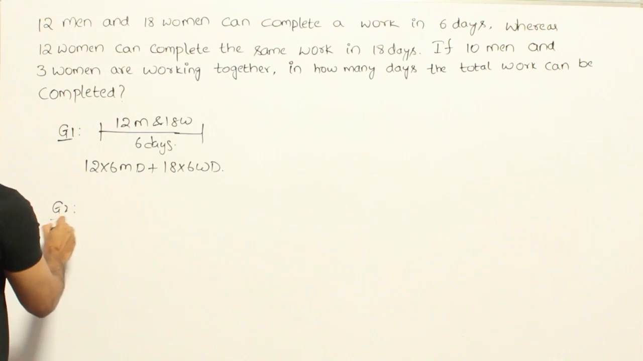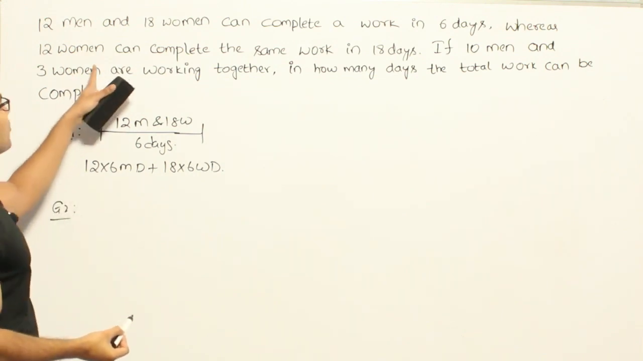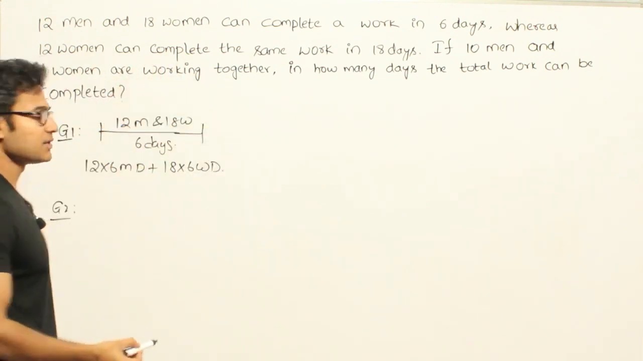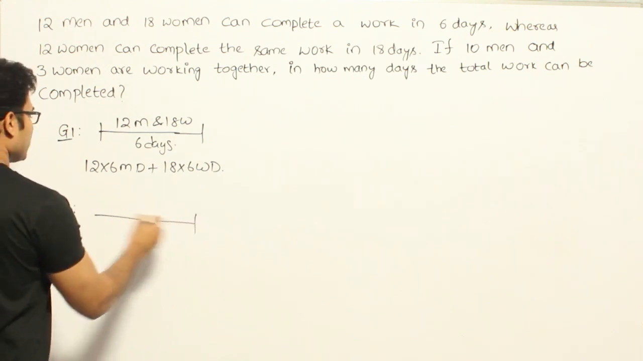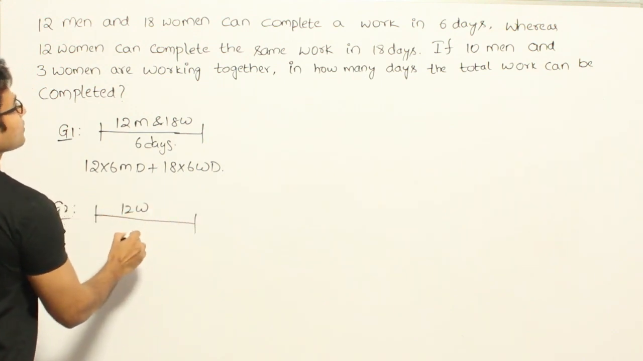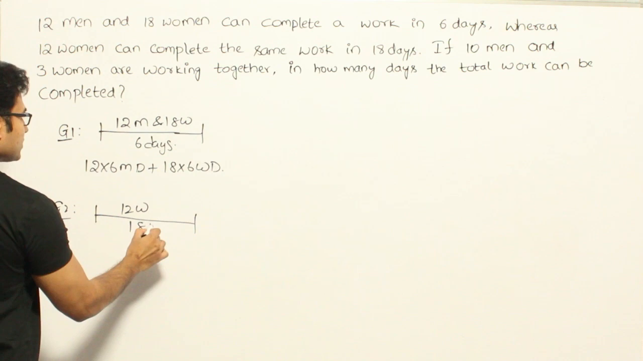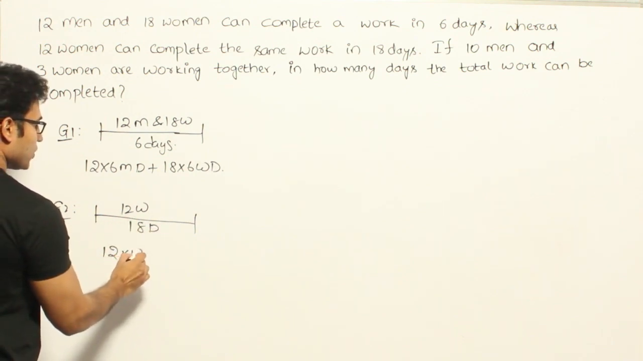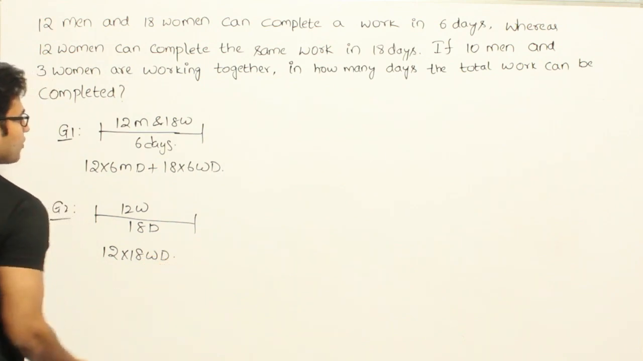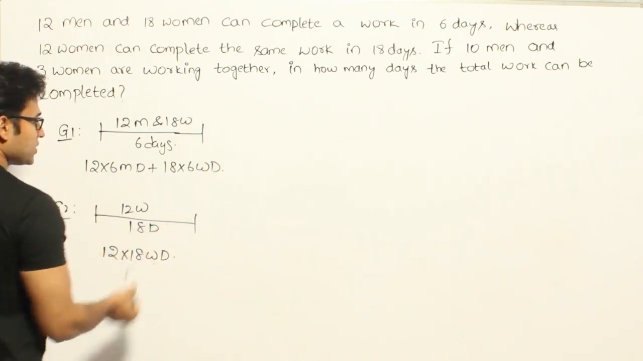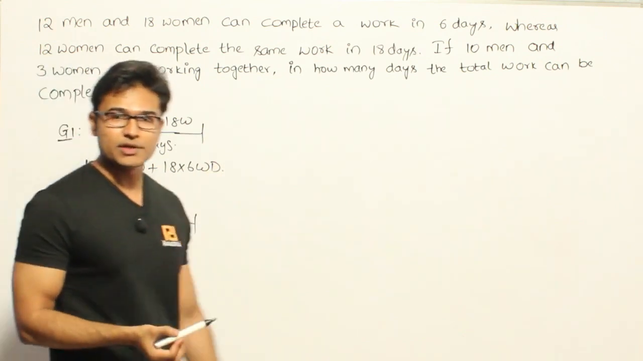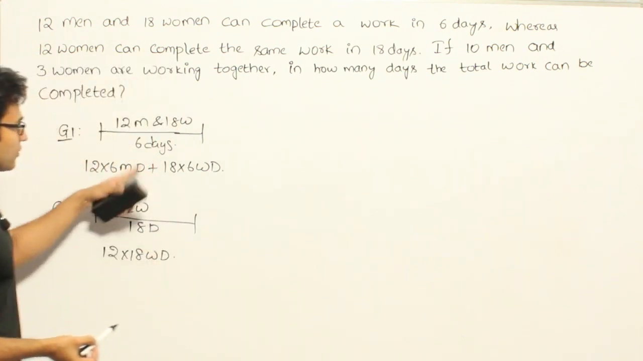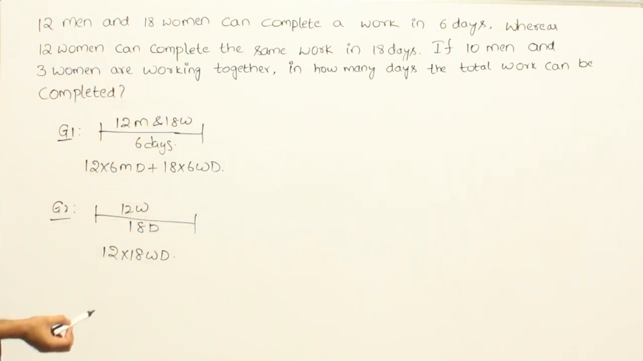Now if you look at the second group, they are saying that 12 women can complete the same work in 18 days. So the effort given by the second group is 12 into 18 women days, right? Now since these two efforts are going to be the same, why? Because the same amount of work is done, we can equate these two and find out the ratio between men days and women days.